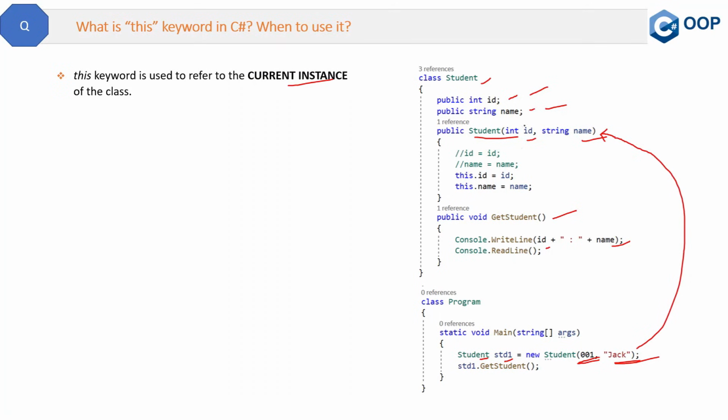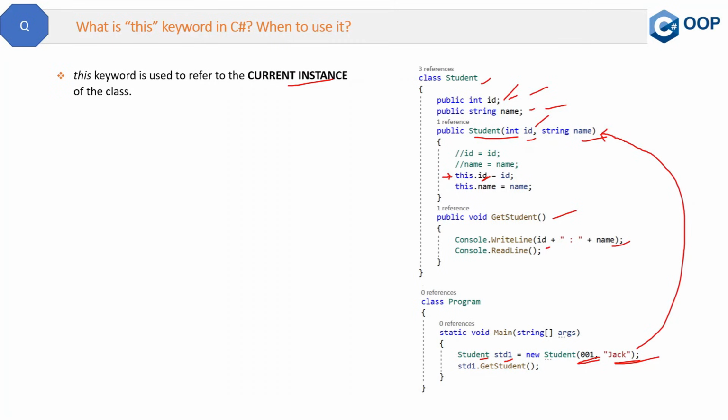Now how will we recognize how these fields and these parameters are different, because the name is the same? Here we will use the this keyword to create the difference. We will use the this keyword with the fields, because these fields are the members of the class, so we can refer to them by using the this keyword. That is the purpose of the this keyword.